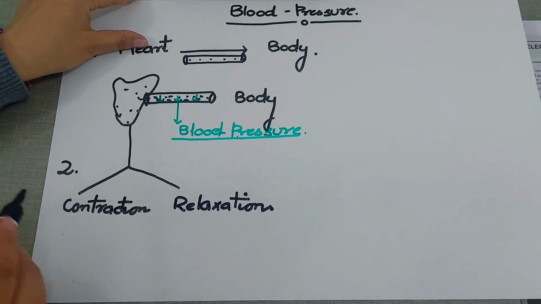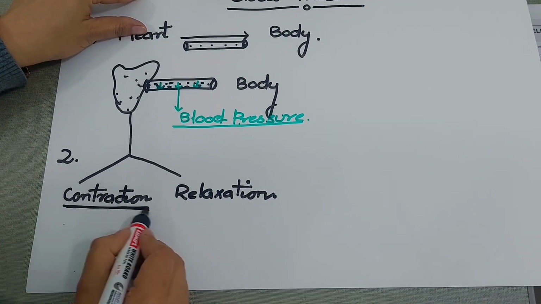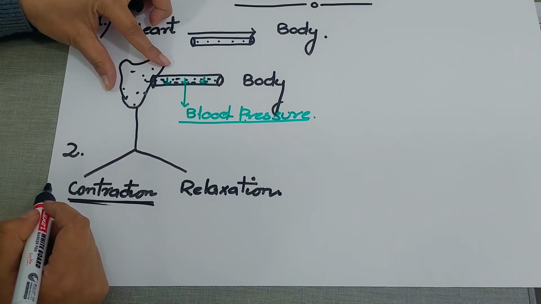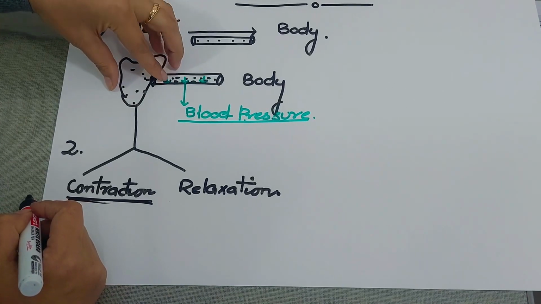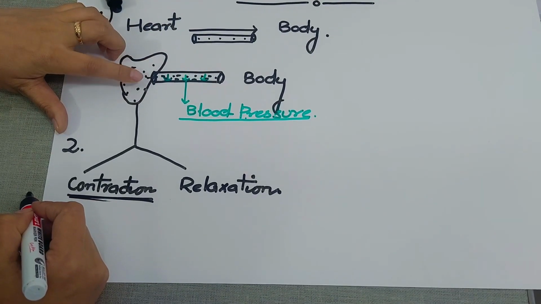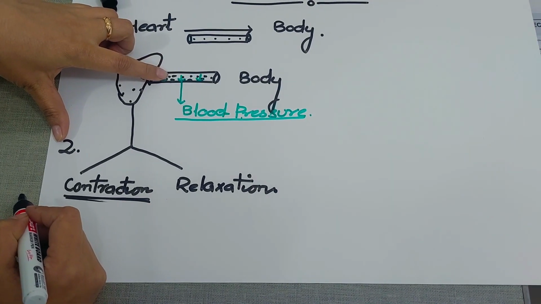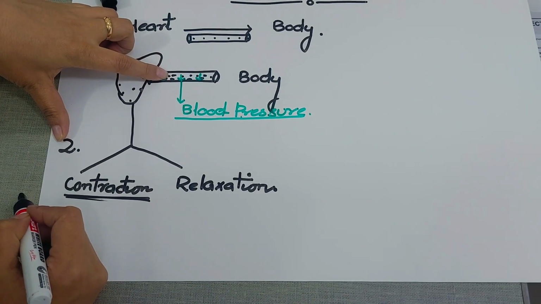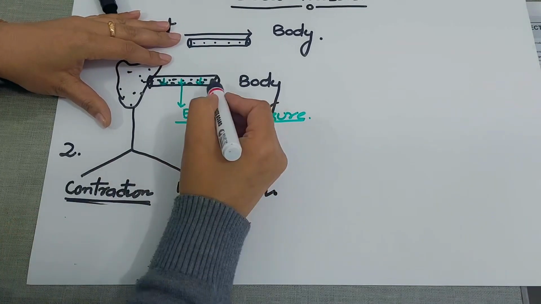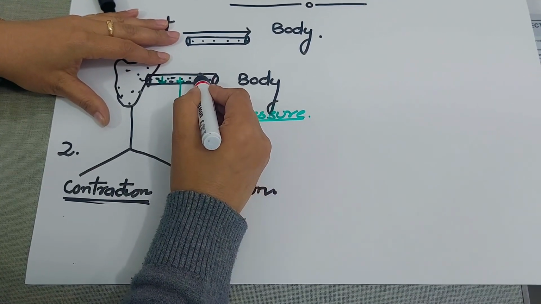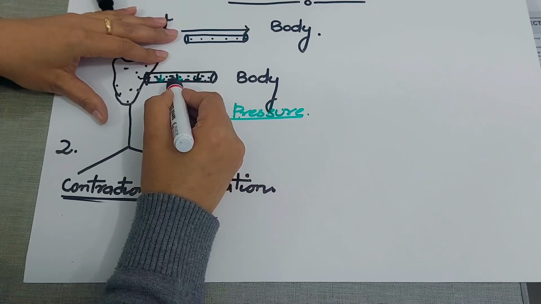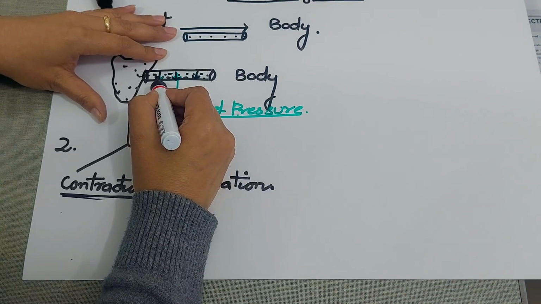Now see, let's take this phenomenon. Every time the heart contracts, every time the heart squeezes, it pumps the blood into the blood vessel with a very, very high pressure. It's completely a natural phenomenon. Okay. Now, when the blood is under high pressure, it will naturally apply very high pressure on the walls of the blood vessels.